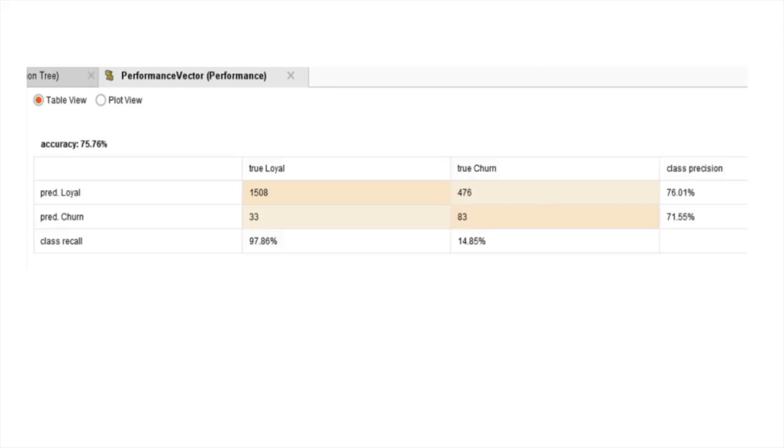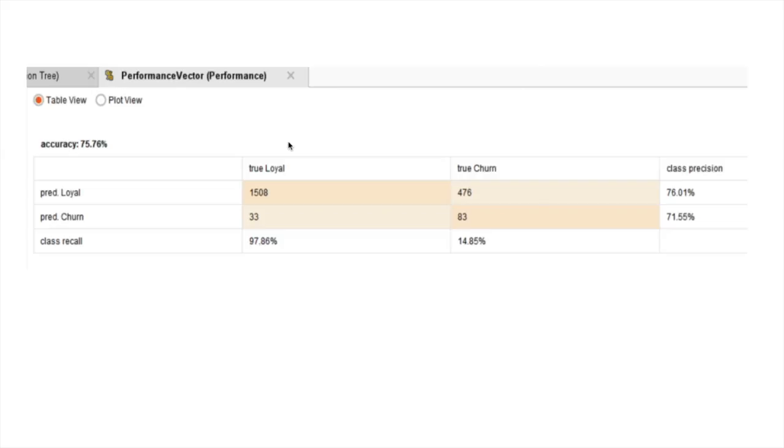Out of the 1,984 times the model predicted the loyal attribute, there are actually 1,508 that are truly loyal, which gives a class precision of 76.01%. And out of the 116 predictions for the churn attribute, there are 83 of them that are actually churn, resulting in a class precision of 71.55%.